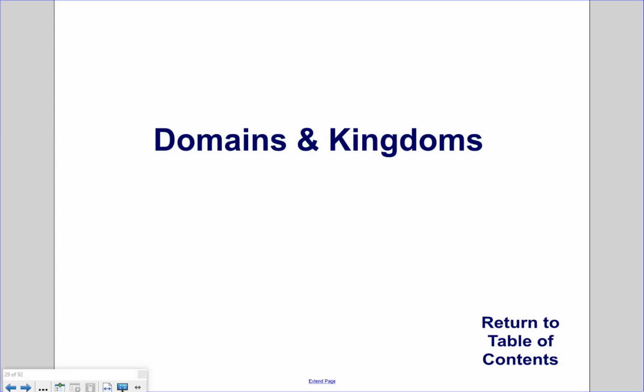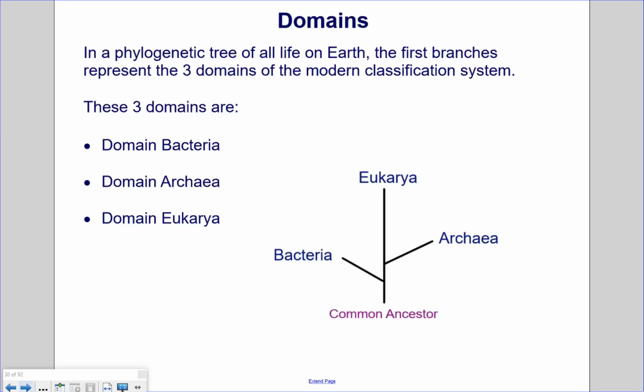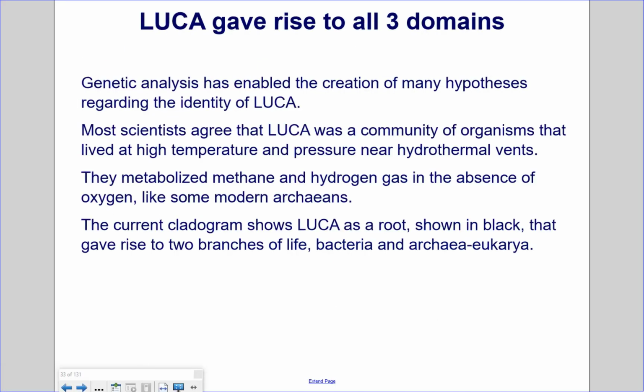Domains and kingdoms. Domains. In a phylogenetic tree of all life on Earth, the first branches represent the three domains of the modern classification system. The three domains are domain Bacteria, domain Archaea, and domain Eukarya. LUCA gave rise to all three domains.